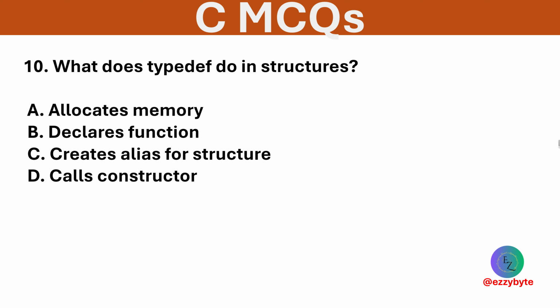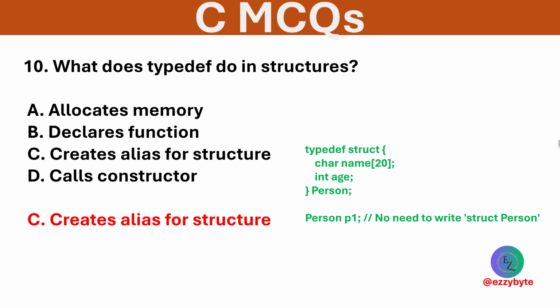What does typedef do in structures? Options are allocates memory, declares function, creates alias for structures, and calls constructor. Option C is correct. Typedef creates a new name for a type.